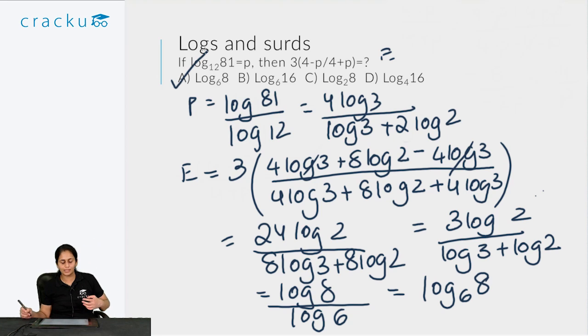So as you could see, this required me to just basically expand the equation, cross off the terms that are in common, and then I get the equation and I can go back to the desired equation. To solve this, you needed to know how to express logarithms in different bases, how to change the base, how to take the index outside the logarithm, and take the index back into the logarithm. If you knew this, then it became a simple question of jumbling the equations around. So as you could see, you have some formulas and some concepts to remember in logarithms, but if you do that, it is a simple question for you to solve.